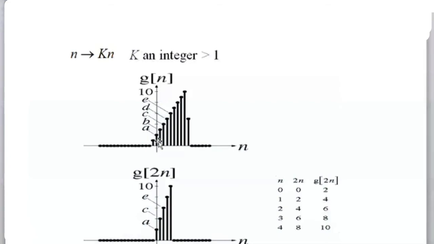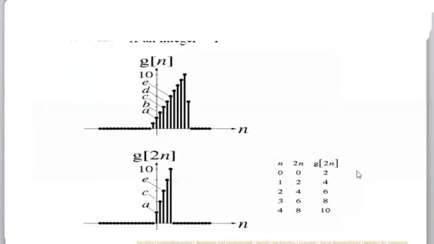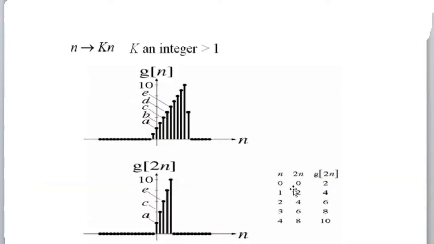Yeah. So now what is happening here is n to 2n. First of all, you write all the n's and multiply by 2. Then wherever g of 2n is there, the corresponding value is similar to what we have seen earlier. You can see that it has been shifted something like this.